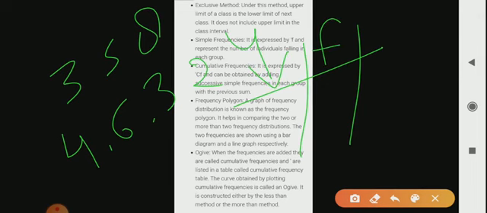Now let's start from the lowest number. The lowest value is not 3, the lowest value is 2. So suppose the lowest value is 2. And what is the frequency? Frequency is how many times the number repeats. Here the number is not repeated, so we'll write only 1.